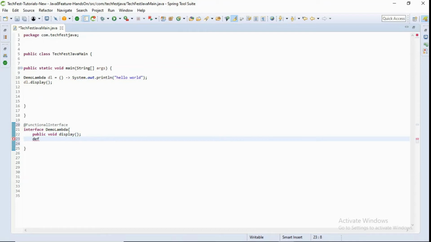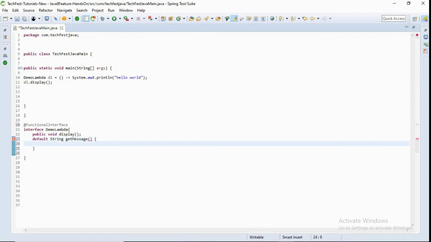Let's define one default method, and let's see if this will give an error or not. Suppose I define getMessage and it will return A. It is not giving me an error. Let's try to run this code.